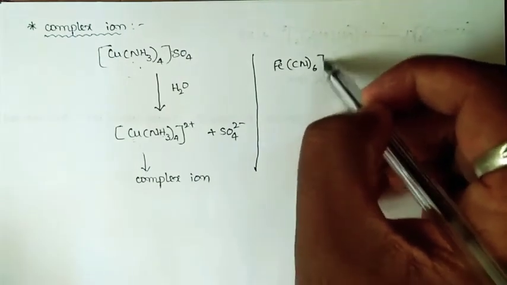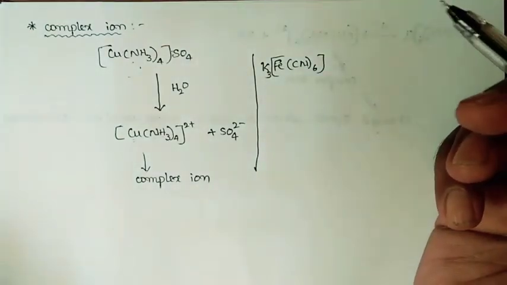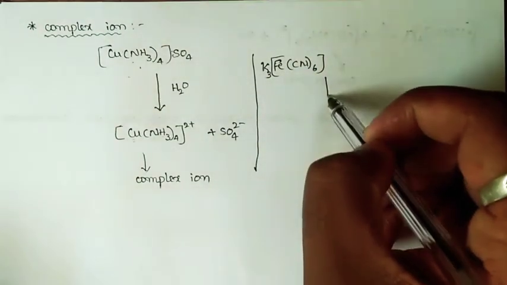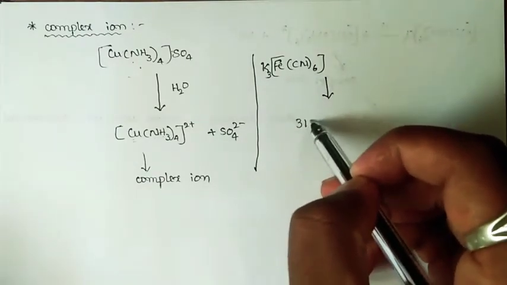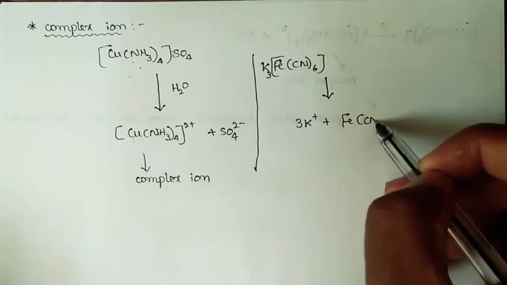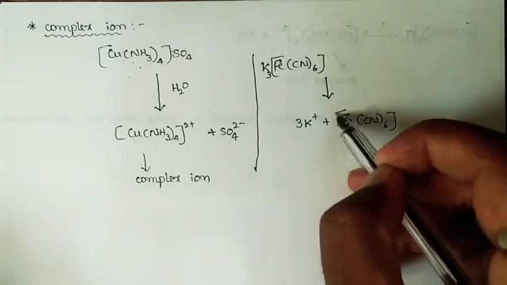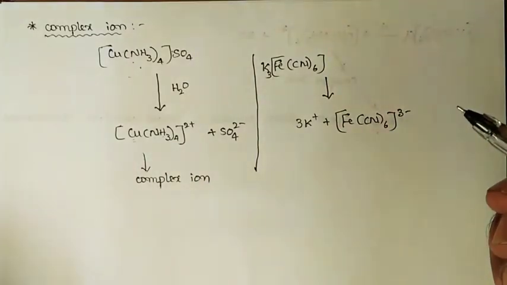K3[Fe(CN)6], it is surrounded by 3 potassium ions, and when you dissolve this in water, you will get 3 K+ ions and [Fe(CN)6]. So here we have 3 positive charges, so here you will get 3 negative charges.